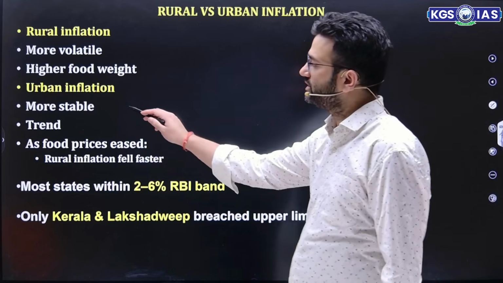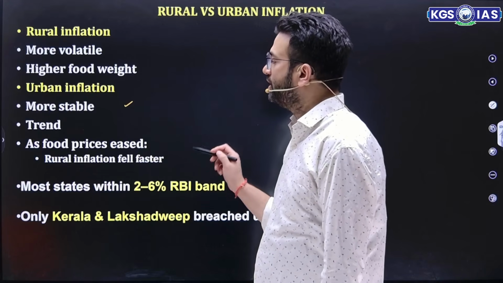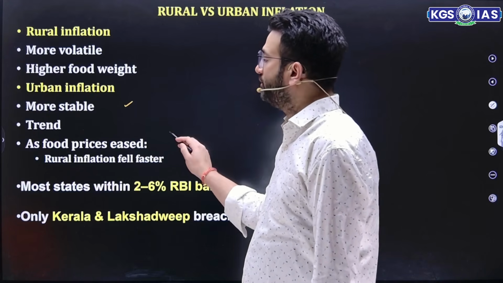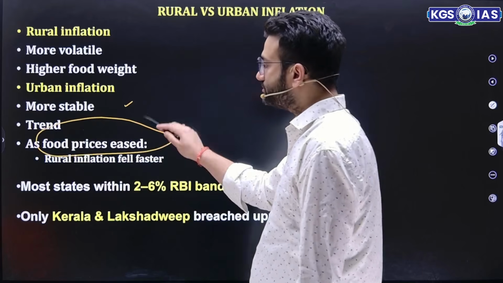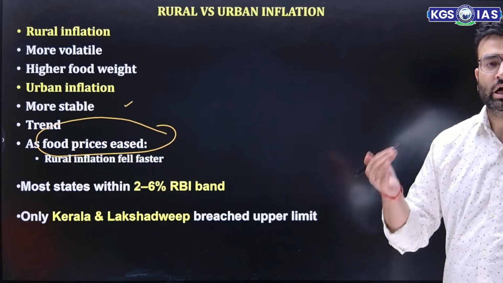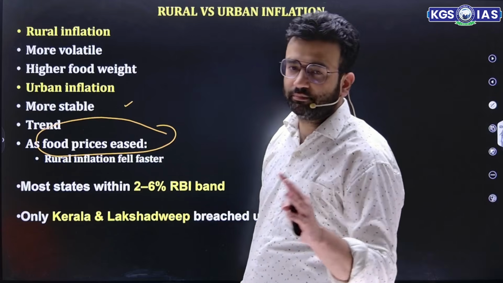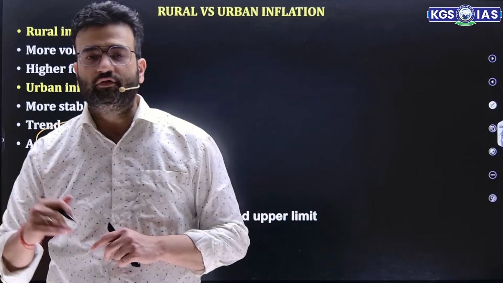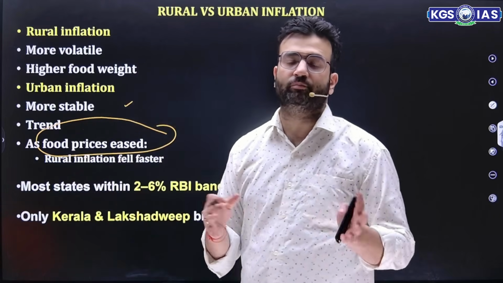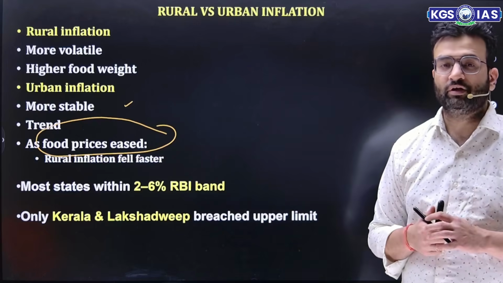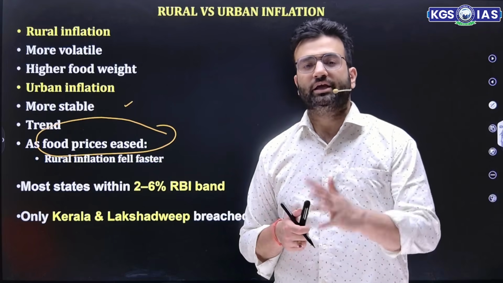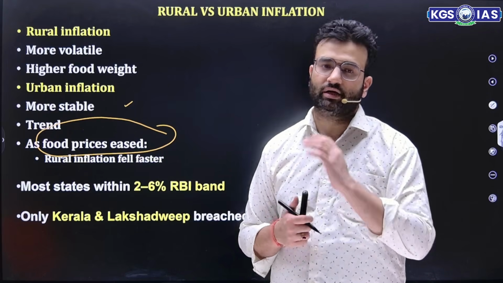Urban inflation is stable. Apart from that, because food prices eased due to good monsoon, rural inflation also fell lower. Earlier, rural inflation was usually increasing because of more volatility and higher food weight. But as a good monsoon happened, even rural inflation is under control.